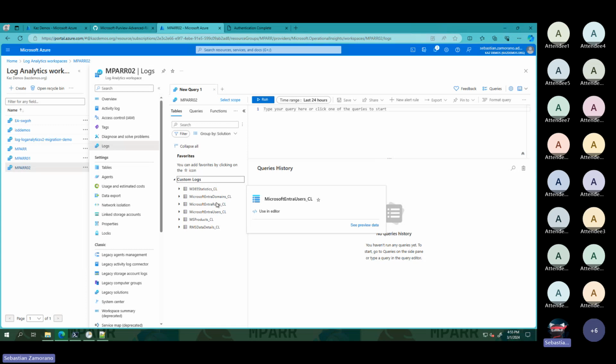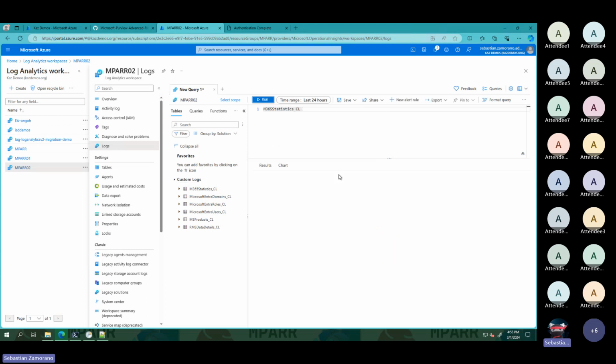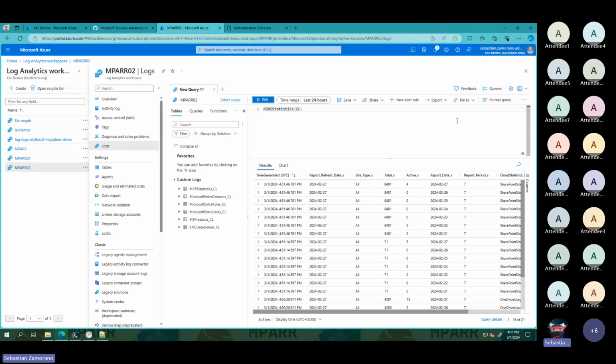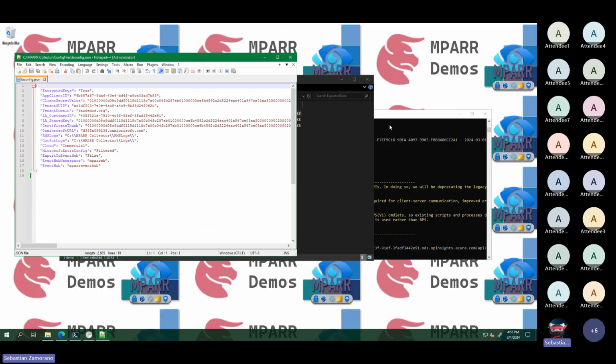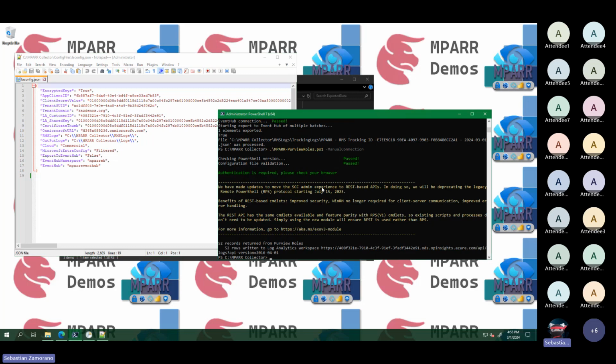Okay, we can see here, let me get this information as an example. And here we can see the result of the data that is sent to Log Analytics. Let me finish with the rest of the script. I was running this one, called Purview roles. I can do the same for sensitivity labels and Purview sensitivity labels, the same.